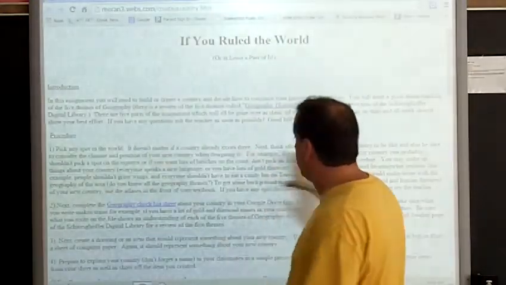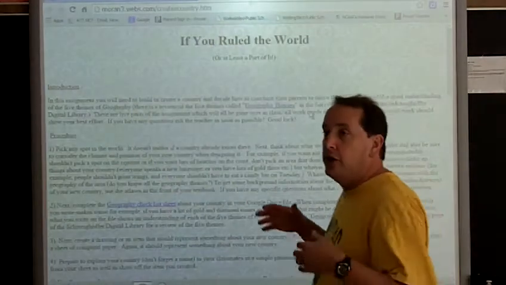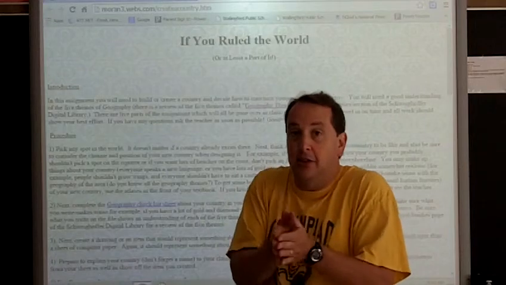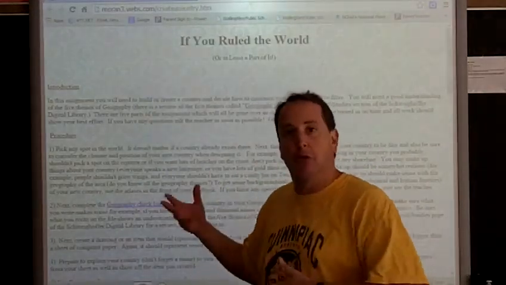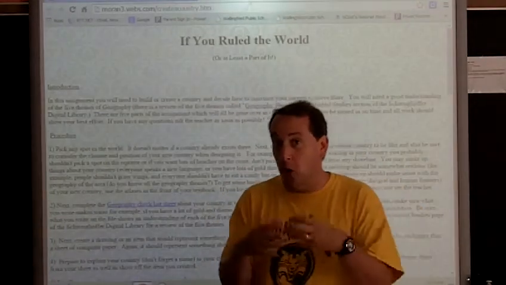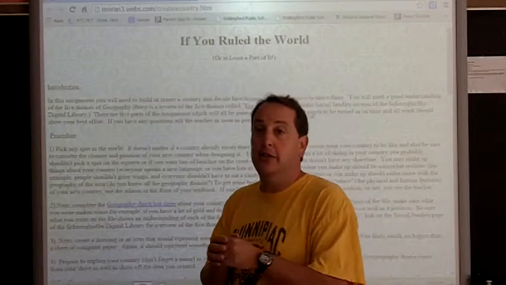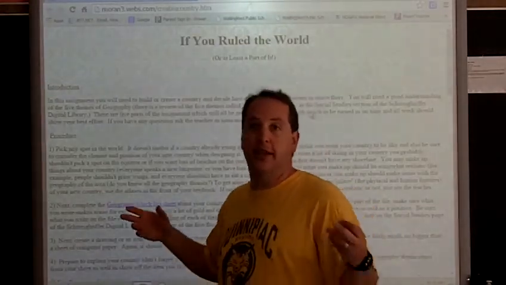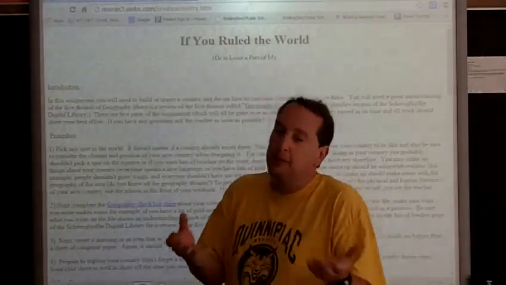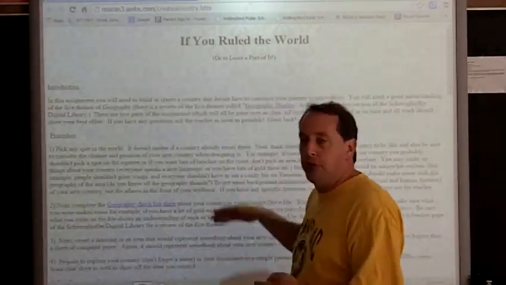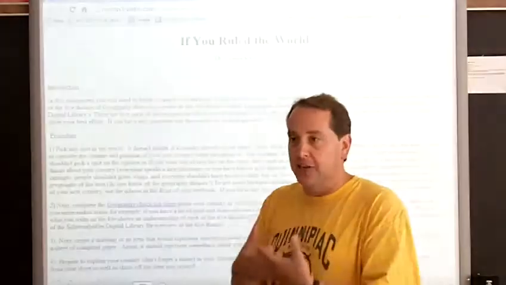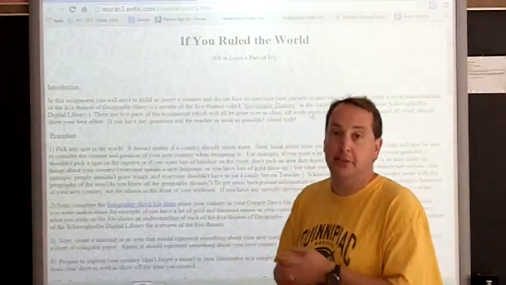So once you do that, it gives you a little write-up here, okay? One thing it says, number 1, is you want to make sure as you get information about that spot in your country, you can make up things about it as we go through the project, but they need to make sense. So for example, if you pick a spot that has a cold climate, a lot of snow, you don't want to say, oh, we're going to have the best beaches and we're going to suntan a lot and things like that there, because that doesn't make sense. If it's so cold and a lot of snow, you're probably not going to be on a bunch of beaches. So as you make up things about your country, it should connect to actual facts and actual information about that particular spot that you picked.